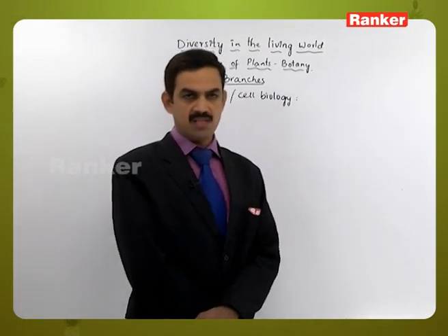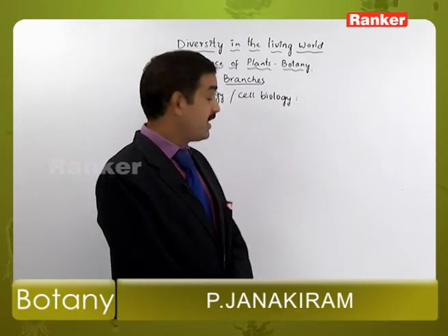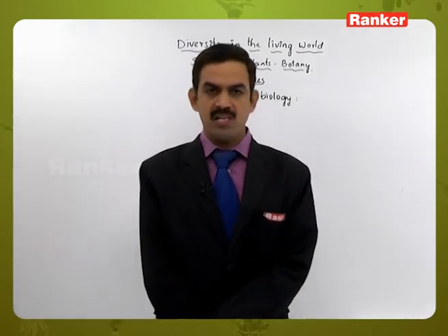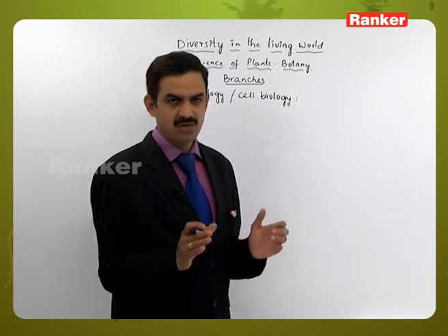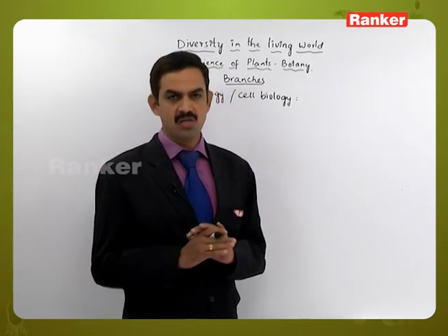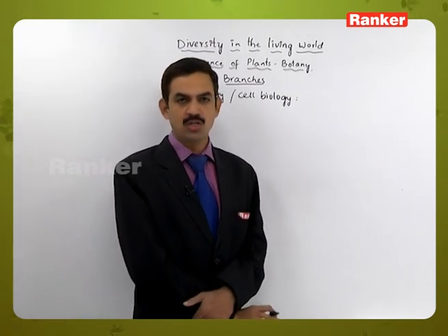Here the cell was discovered by Robert Hooke, but the living cell was discovered by Anton von Leeuwenhoek. So when the cell was discovered, they knew that it had a cell membrane or a cell wall like structure, where they were able to identify the brief characteristic features of the cell. So when the study of cells started, they used to call it cytology.